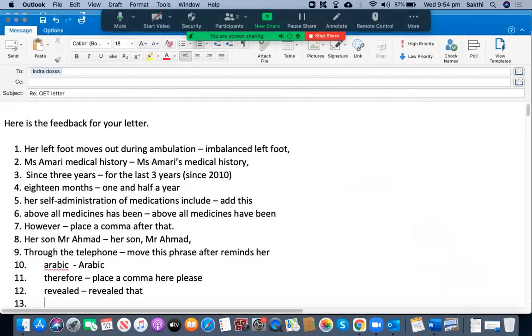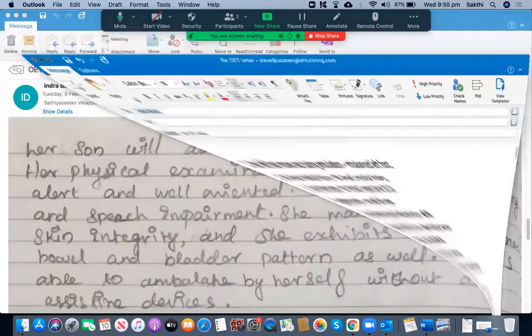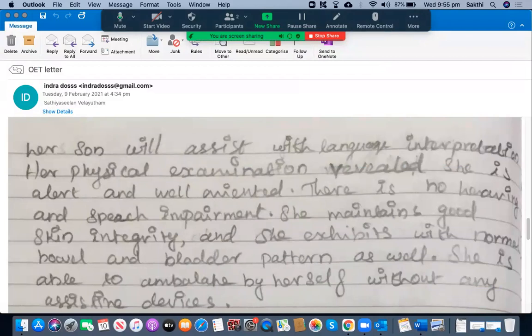Well oriented needs to be written down like this: well-oriented, because it's a compound word. I mean, there's a hyphen in between. Well-organized, well-structured, and things like that.